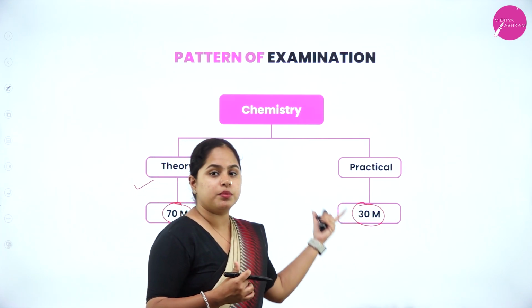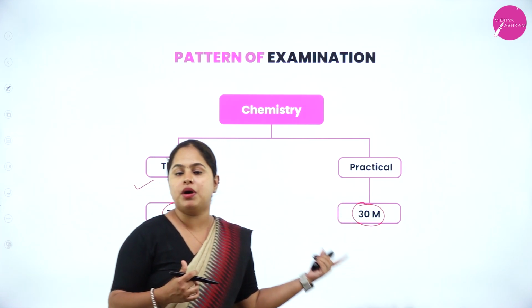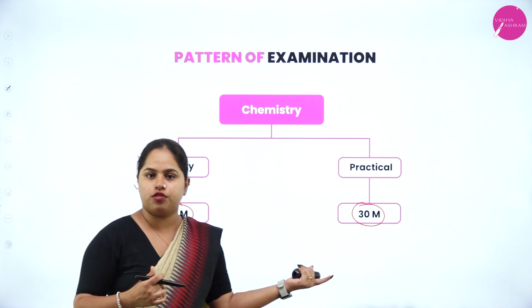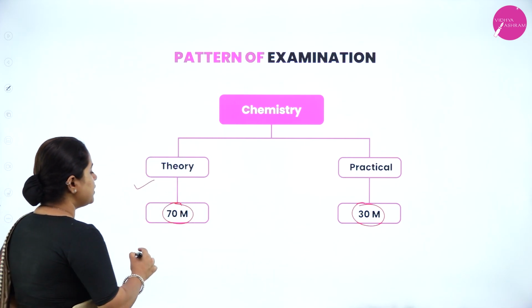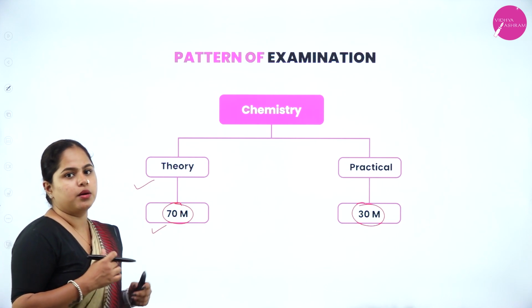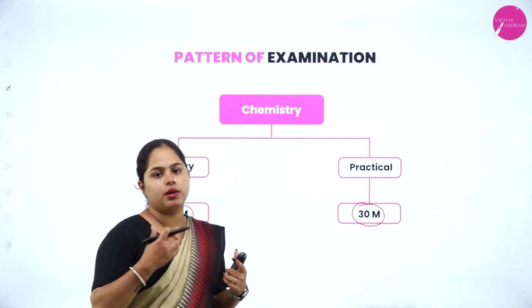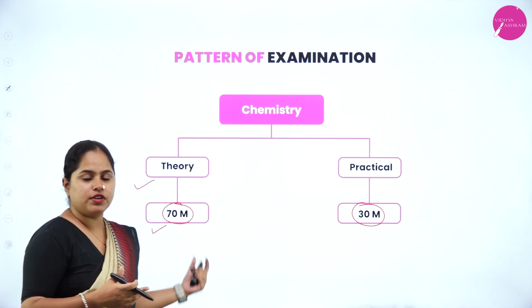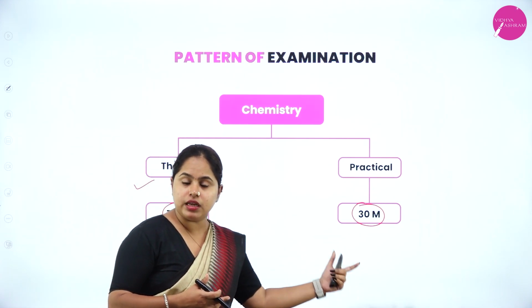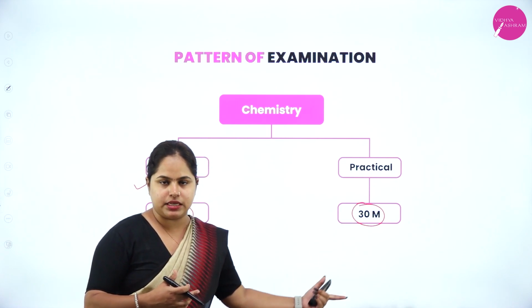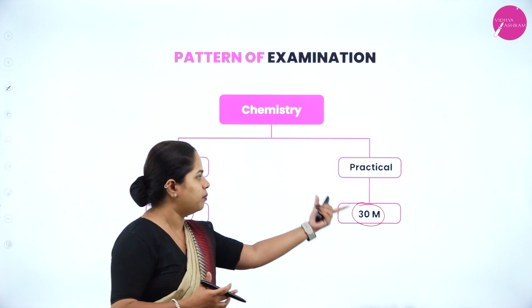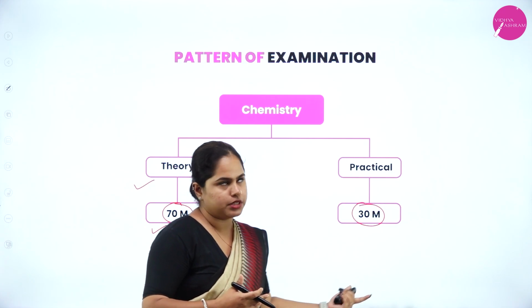Which are the experiments included in this 30 marks we'll be discussing towards the end of this session. And the 70 marks that you're going to score will be completely for theory. So this 70 and 30 together will be out of 100 marks. So 70 for theory and 30 completely from the practical exams, no assignments or anything. It is completely from your lab experiments.